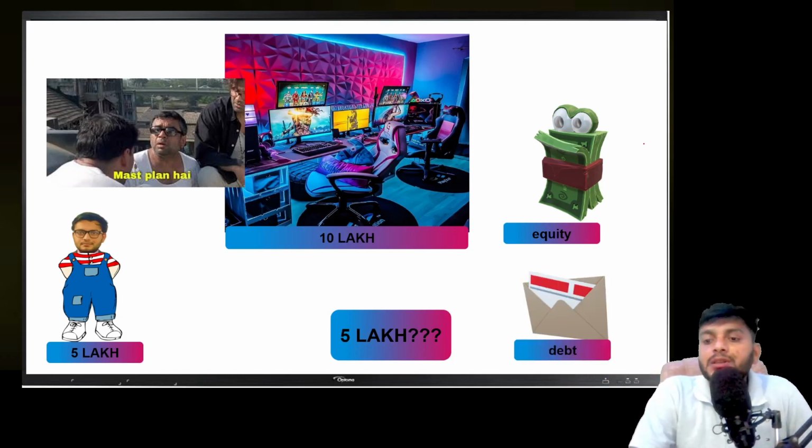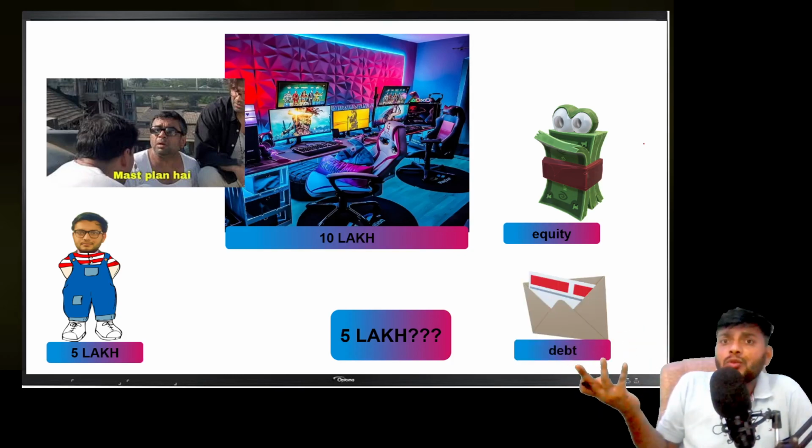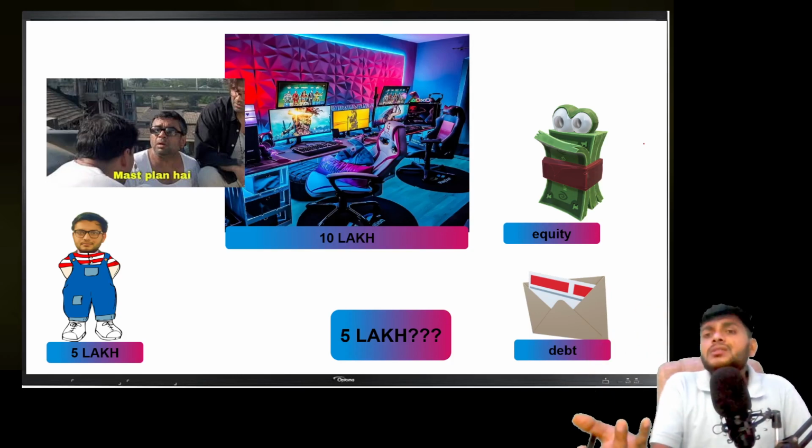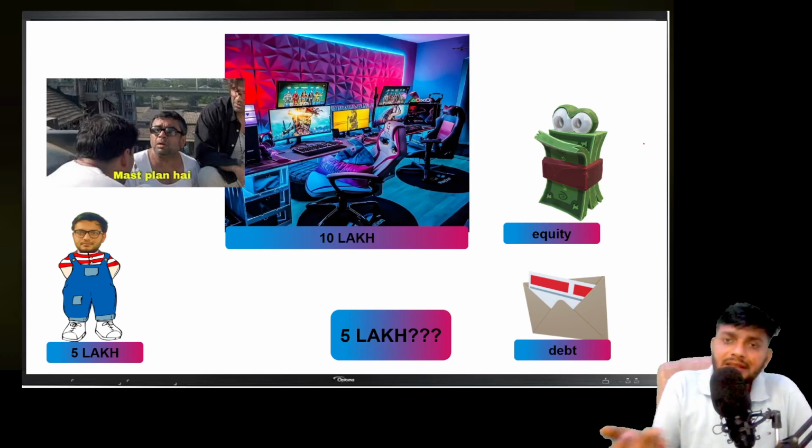And the second option is to take on debt. I can take a loan from another person and invest it, and I will pay fixed interest on the money that I borrowed from that person. So I basically have two options, equity and debt. Let us understand in detail how equity works.